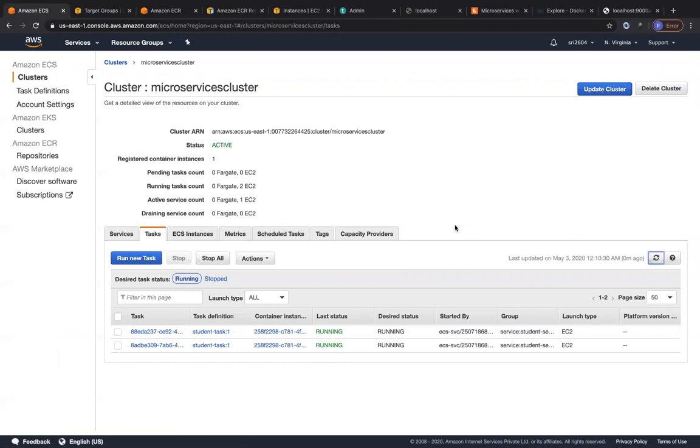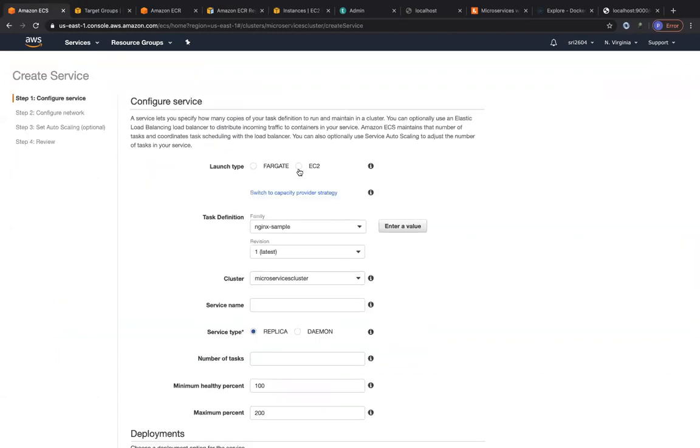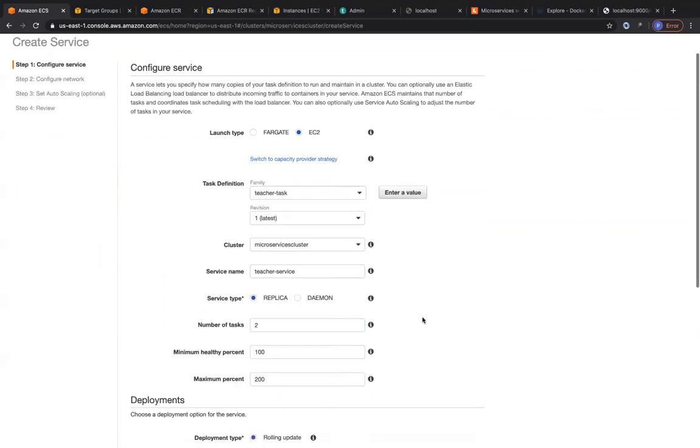And in the meantime, let's go ahead and create a service for the teacher microservice, right? So we have only one service that we have created for the student microservice. Let's create one for the teacher microservice. So this is also of type EC2. We are going to use the teacher task definition. We are going to go ahead and call this service teacher service. I'm going to go with 2 tasks again over here of type replica.